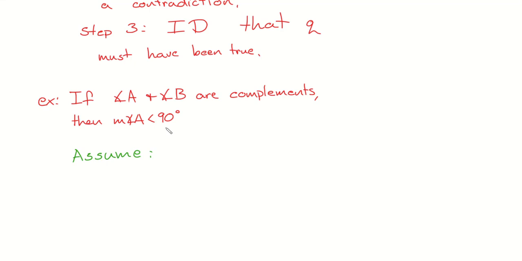We assume something about measure of angle A. The measure of angle A is not 90. Don't say it out loud. Just write it down. You were really close. That's the opposite.